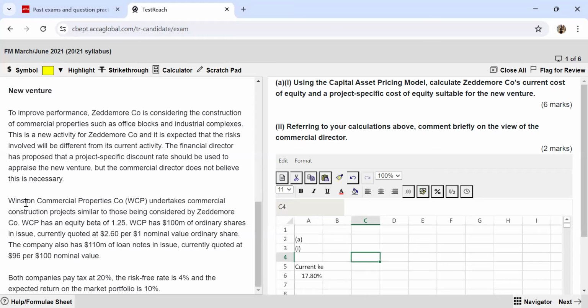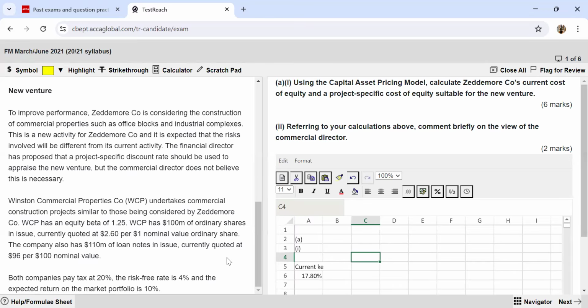So let's read further. Winston Commercial Properties, WCP, undertakes commercial construction projects similar to those being considered by Zeddemore Company. WCP has an equity beta of 1.25. WCP has $100 million worth of ordinary shares in issue, currently quoted at $2.6 per $1 nominal value ordinary share. The company also has $110 million of loan notes in issue, currently quoted at $96 per $100 of nominal value. And both companies pay tax of 20%, and we have the risk-free rate as well as the expected return on the market portfolio.